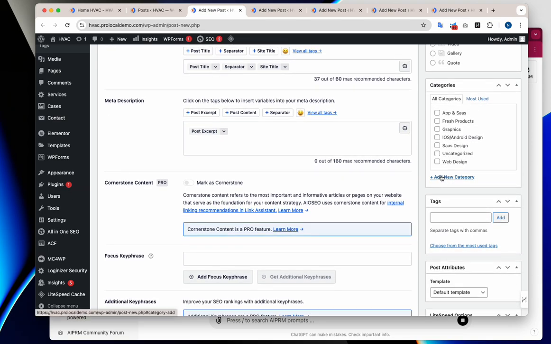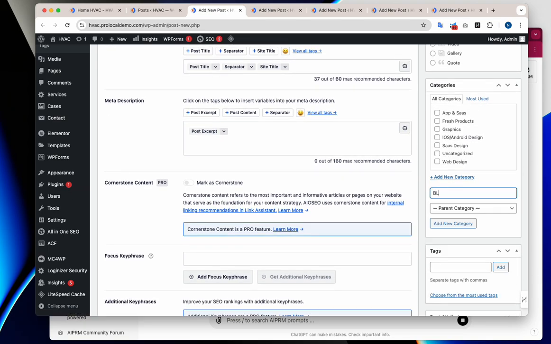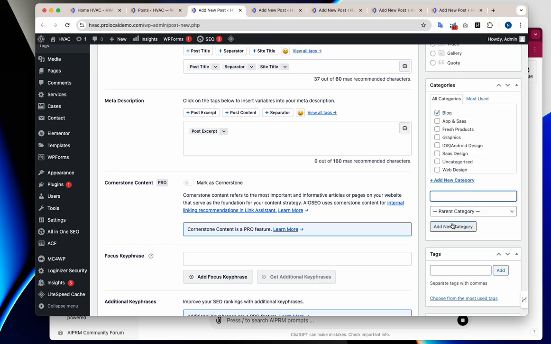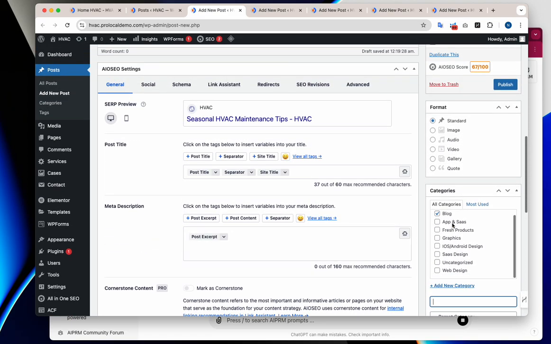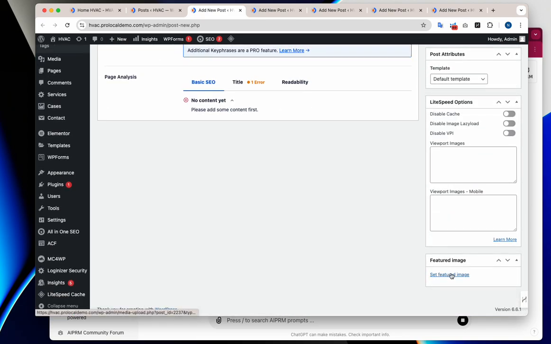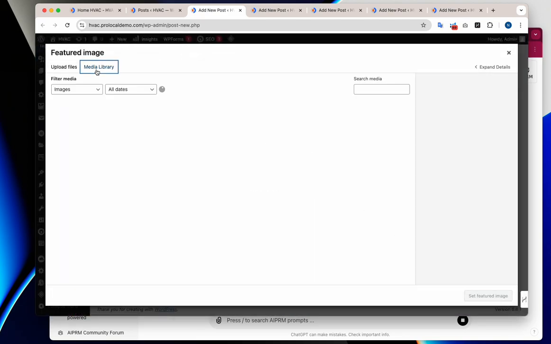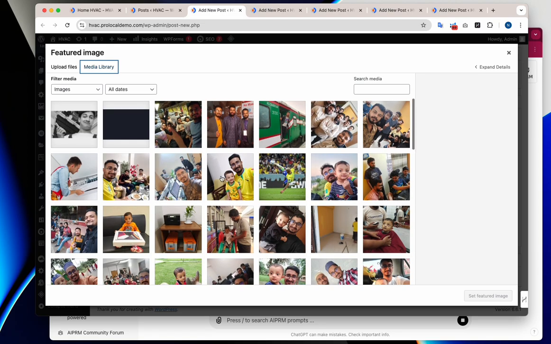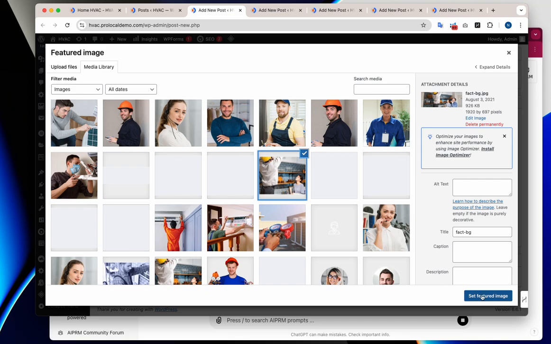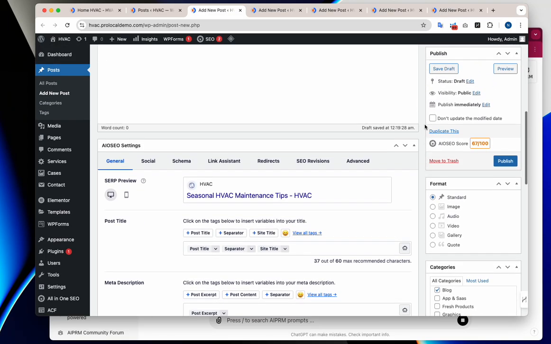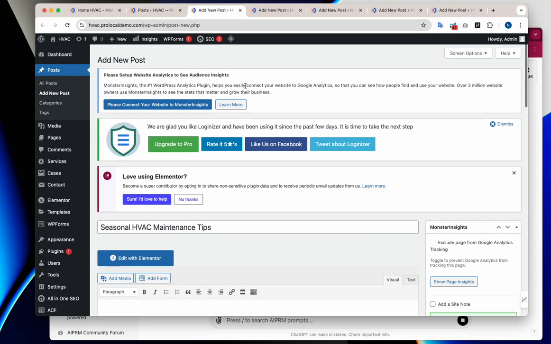So there's some categories. We're just going to have a category called blog. Default template. Let's see if there's any pictures we can use. Media library. We will just use some of these standard.